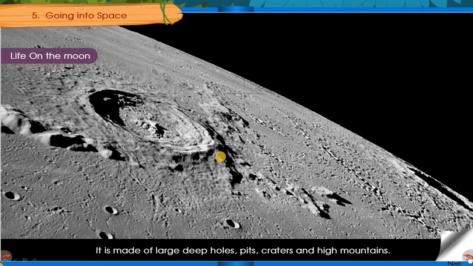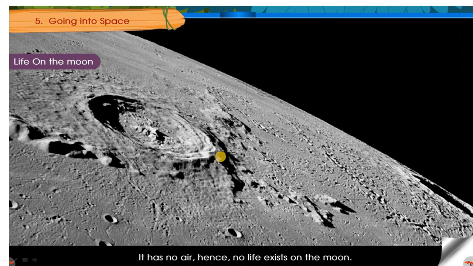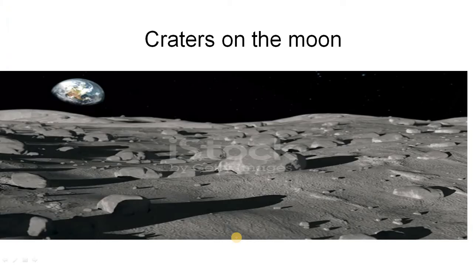This is the surface of the moon. First of all, the moon doesn't have an atmosphere. Remember, earth has an atmosphere, with different kinds of gases present, but the moon doesn't have air. Hence there is no life on the moon. If there is no air, it is very difficult for life to exist, children. As you can see there, rocks, and you can see the Earth.